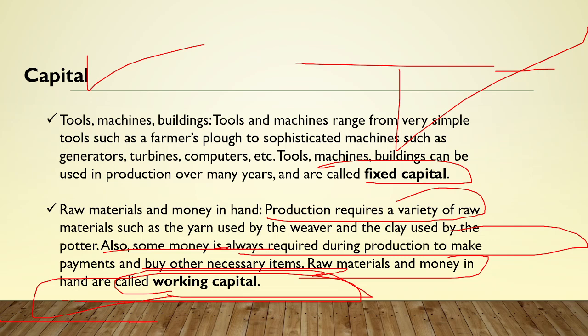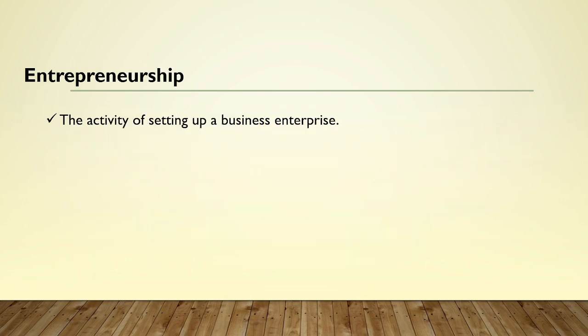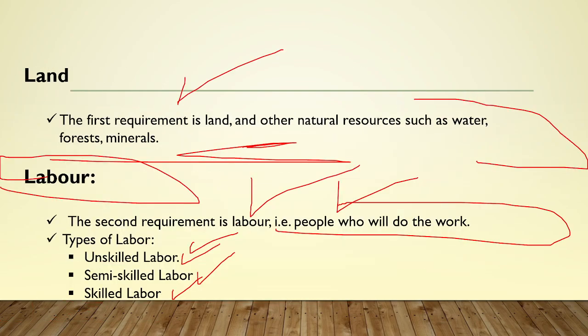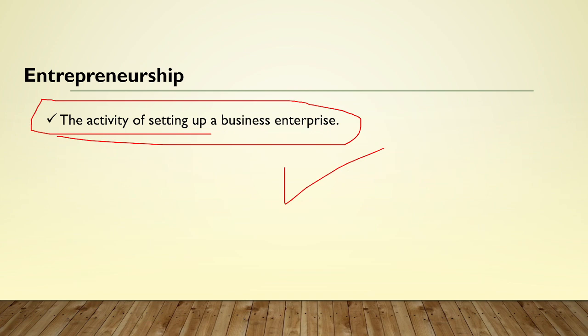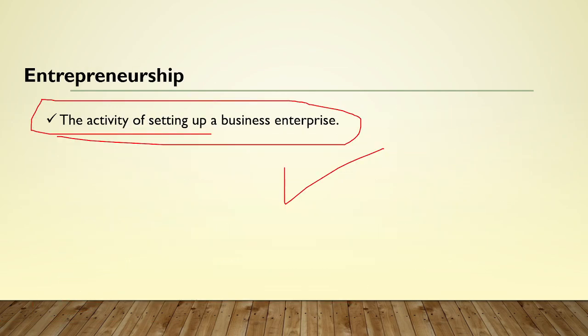Let's now talk about the fourth factor of production, that is entrepreneurship. So entrepreneurship is the activity of setting up a business enterprise by a person who is known as the entrepreneur, right? And he basically combines all of these resources, that is the land, capital and labor, in order to produce something, right? So these are the four factors of production that have been talked about in this particular chapter, and these are very important for us in our understanding regarding it.